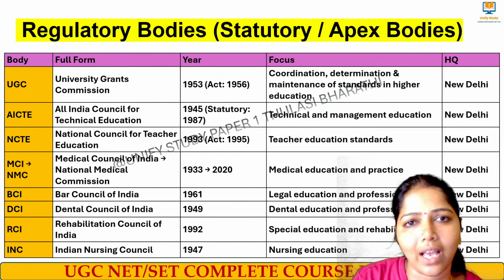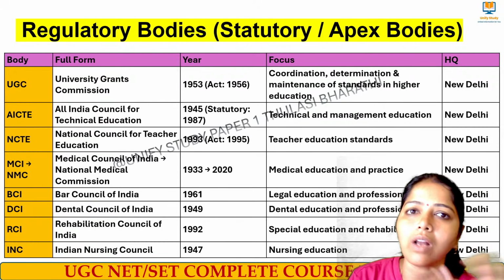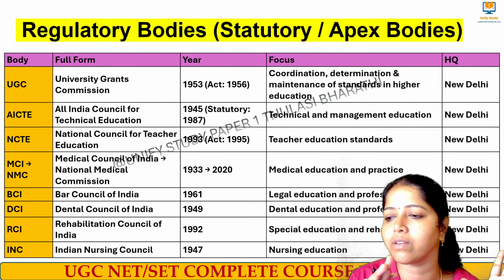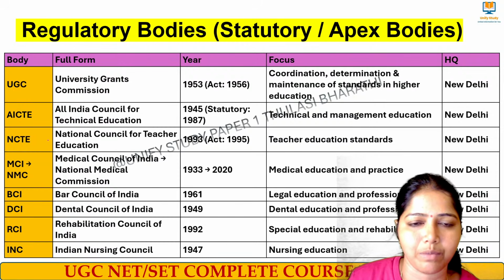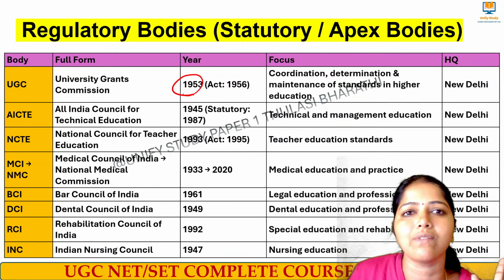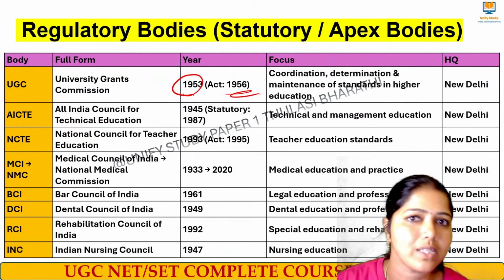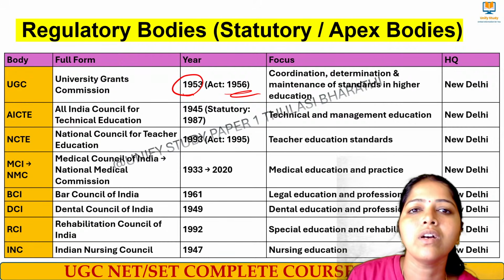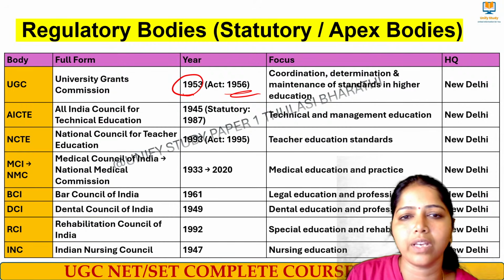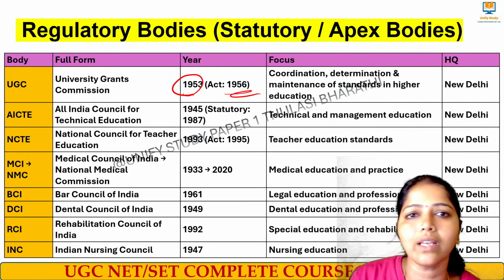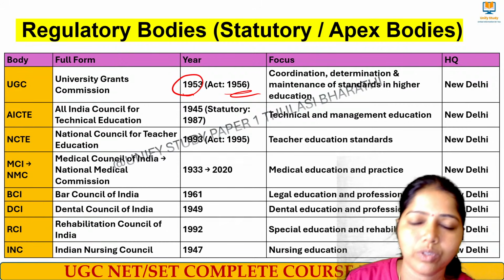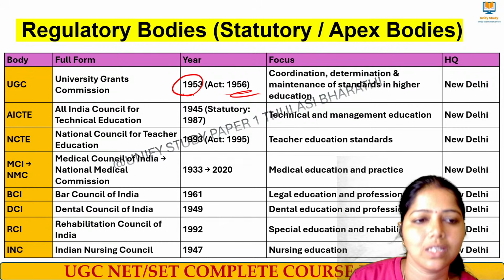Next, a very easy one from our day to day life. We are all studying in higher education, right? So we all come under UGC, the University Grants Commission, which was started in 1953, with statutory status in the year 1956. New Delhi is the headquarters, where they take care of the standard of higher education. Coordinating institutions was done by UGC to maintain the quality.